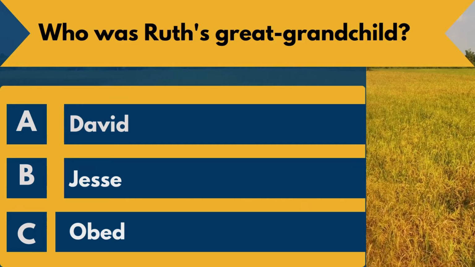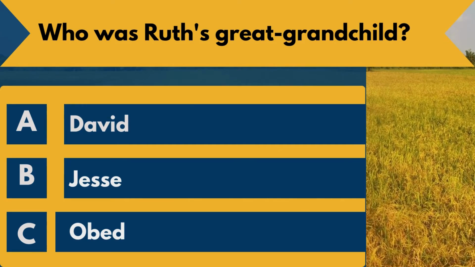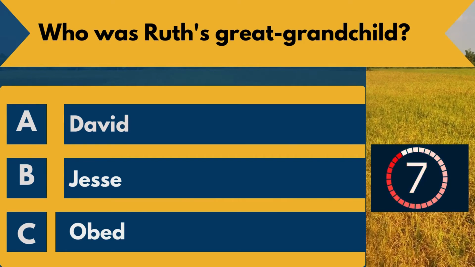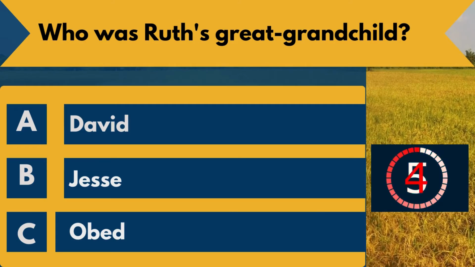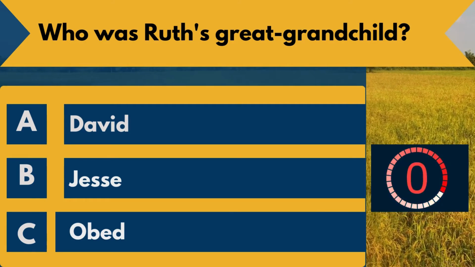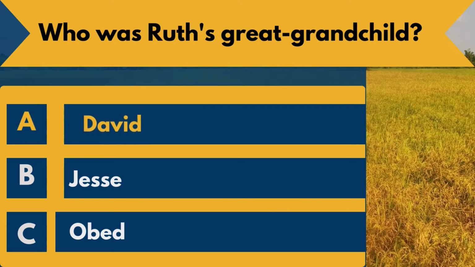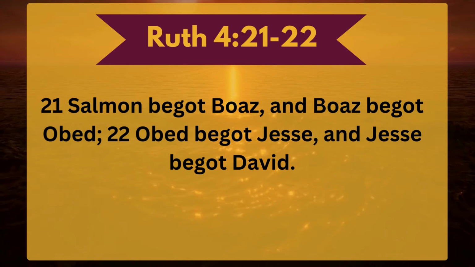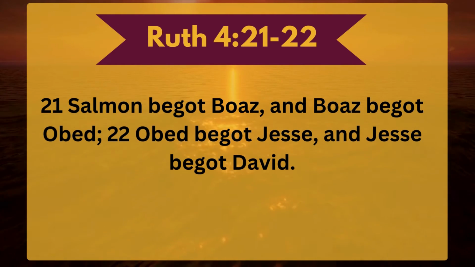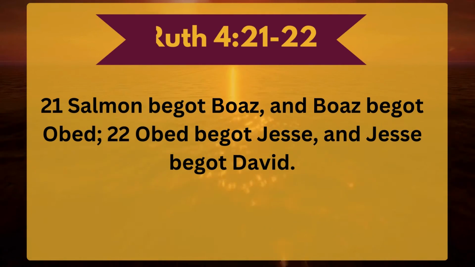Question 13. Who is Ruth's great-grandchild? A. David. B. Jesse. C. Obed. The correct answer is A. David. Ruth chapter 4 verses 21 to 22. Salmon begot Boaz, and Boaz begot Obed. Obed begot Jesse, and Jesse begot David.